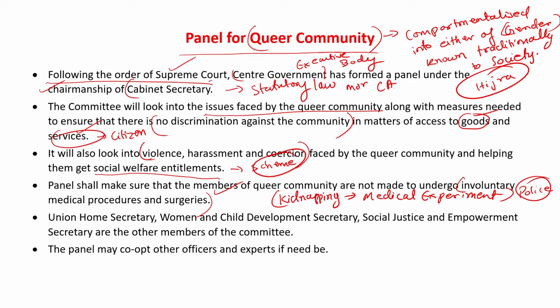Now, who will be the other members of this committee? Cabinet Secretary तो हो गए, he will head the committee. Who will be the other members? First and foremost, it is the Union Home Secretary. Then we have the Women and Child Development Secretary. Then we have the Social Justice and Empowerment Secretary as members. Other members can be added based on their expertise on the matter.